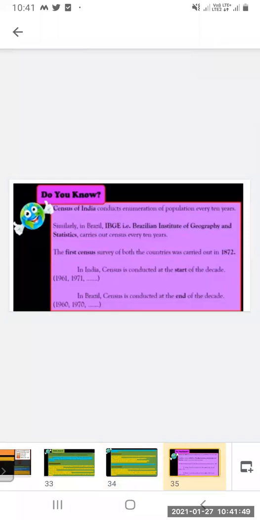Now, do you know? The Census of India conducts enumeration every 10 years. Similarly, in Brazil, IBGE, the Brazilian Institute of Geography and Statistics, carries out a census every 10 years. The first census survey of both countries was carried out in 1872. In India, the census is conducted at the start of the decade, and in Brazil, at the end of the decade.